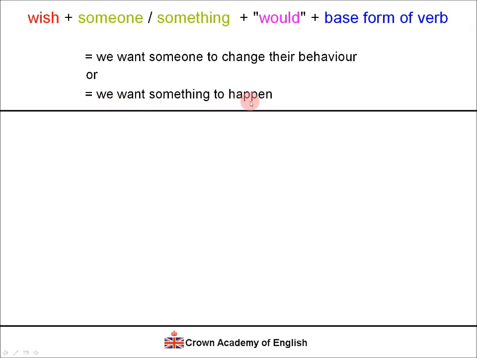We would like something to happen. Example: I wish they would help me. So we would like them to help me. We would like them to change their behavior, and we want something to happen.